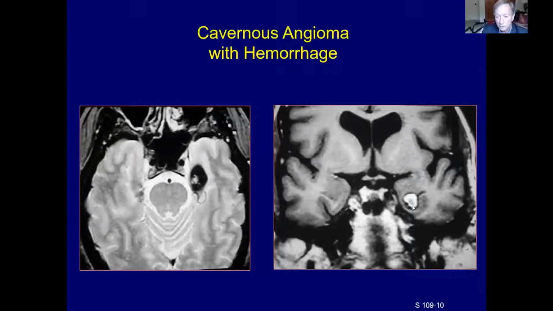On the T1 coronal image, there is hyperintensity in the middle, so there is some residual methemoglobin within the middle of this cavernous angioma. And it's positioned right in the parahippocampal gyrus. If you compare the location to the other side, the amygdala is up here anteriorly, then the parahippocampal gyrus, and so it's a hemorrhage into the parahippocampal gyrus.